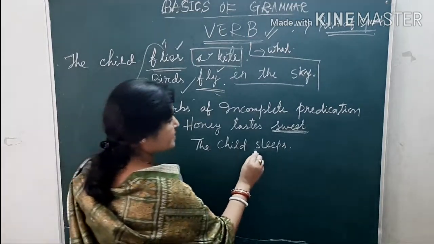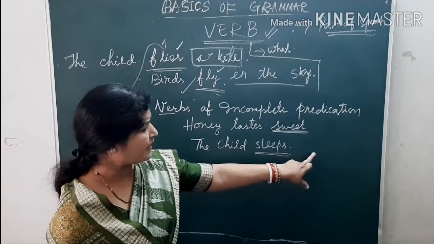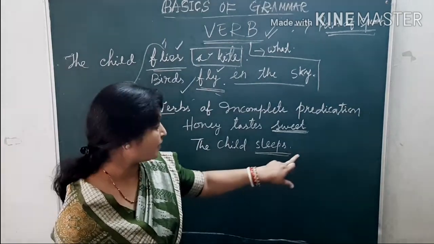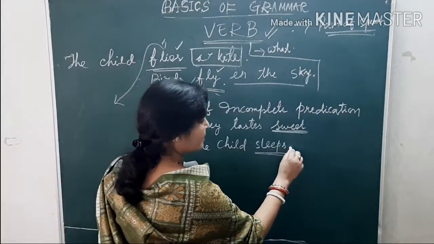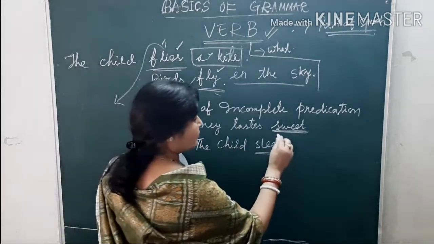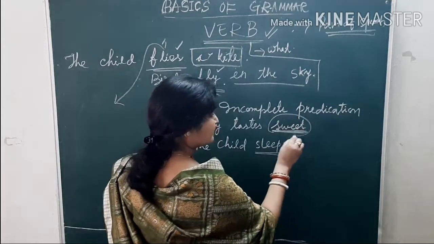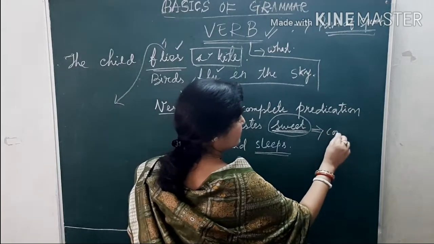The child sleeps. So here we do not require any word to complete the sentence. So here the child sleeps. The verb itself completes the sense of the sentence. So then what is this sweet? This is known as the complement.